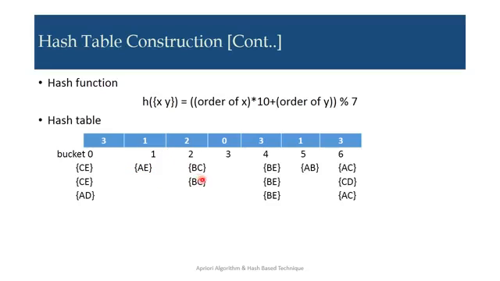Now coming to BC. Order of B is 2. 2 into 10 is 20, plus order of C is 3. So 23 modulo 7, that is 2. So now BC comes to the second bucket and 2 BCs are present in our data set. So like that we individually calculate the bucket number for each item set.